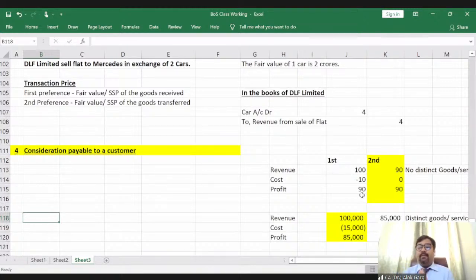First, Big Bazaar is paying 1 crore rupees to PepsiCo. Second, PepsiCo is also paying 1 lakh rupees to Big Bazaar. Now the question arises whether the revenue in the books of PepsiCo will be recognized at 1 crore rupees with a cost of 1 lakh rupees, or revenue has to be recognized for 99 lakh rupees, which is net of this 1 lakh rupees. What is the right answer?